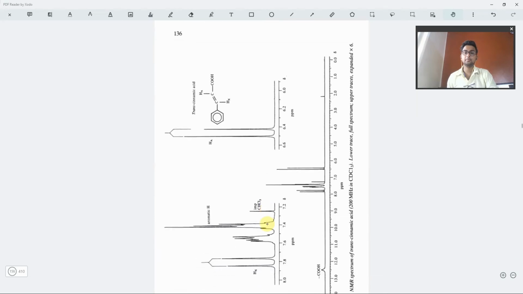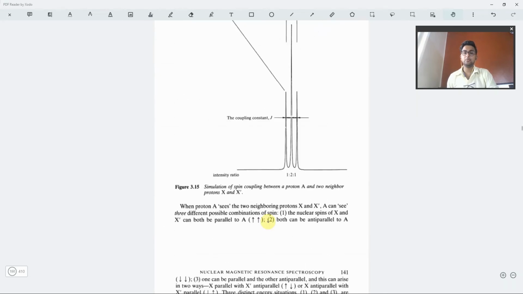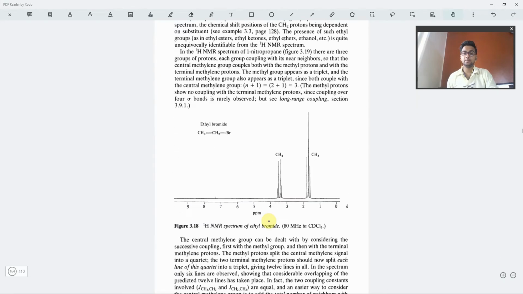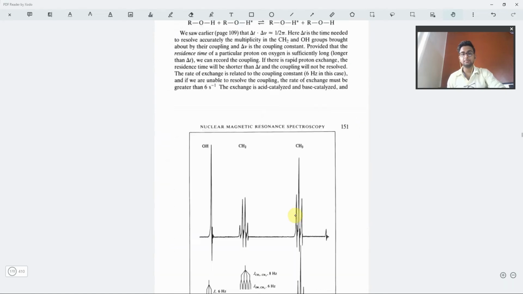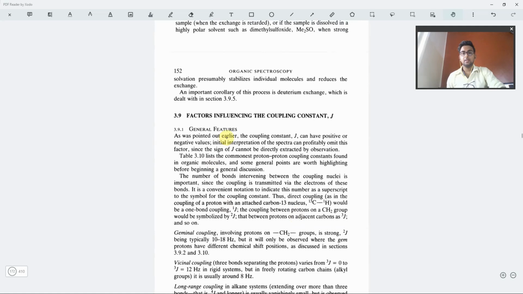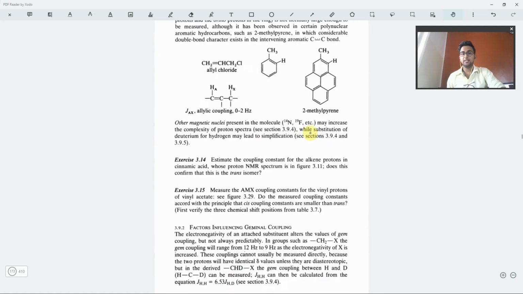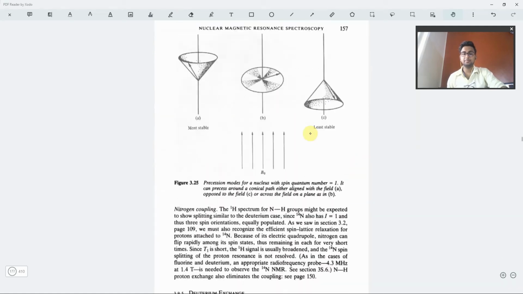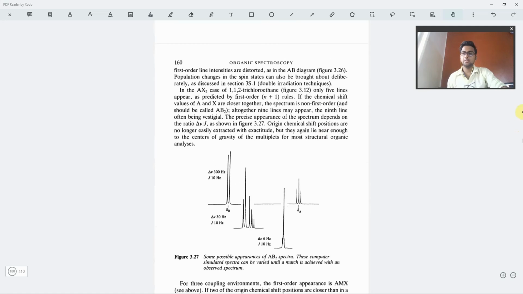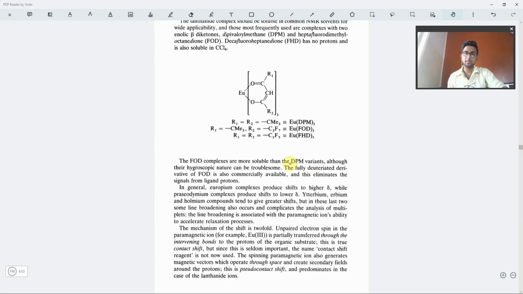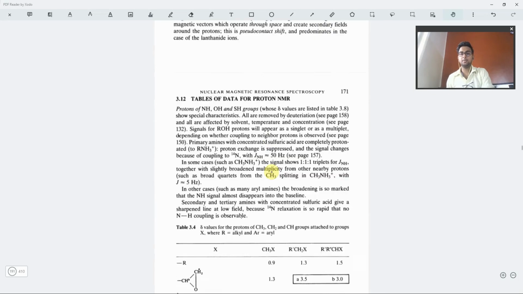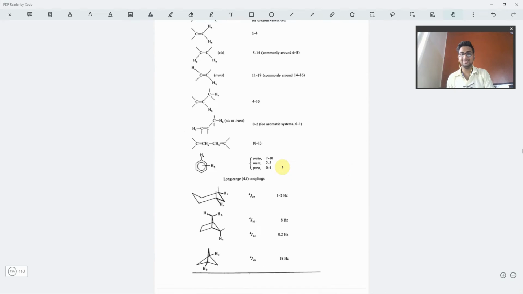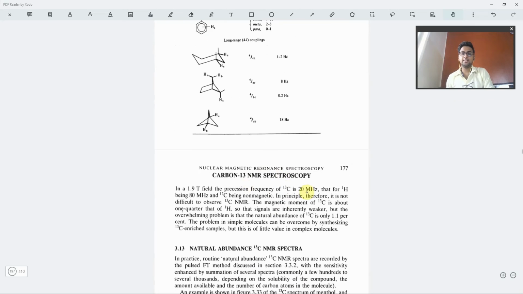Then we have this integrated proton NMR. I'm not going into the details. Factors influencing the coupling constant. Let us move it down. Here we have the carbon NMR. Sorry, no, proton NMR is not finished yet. Then we have the C13 NMR.